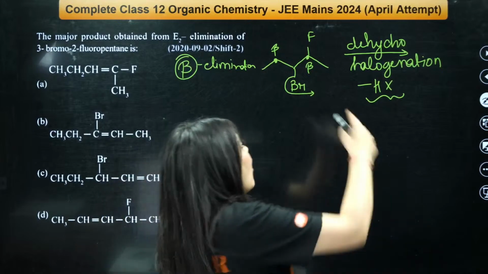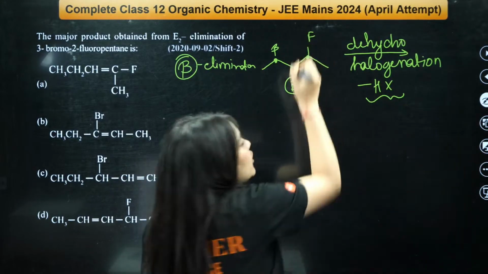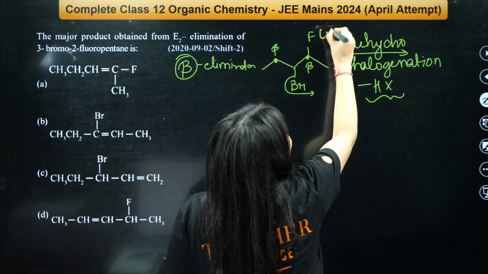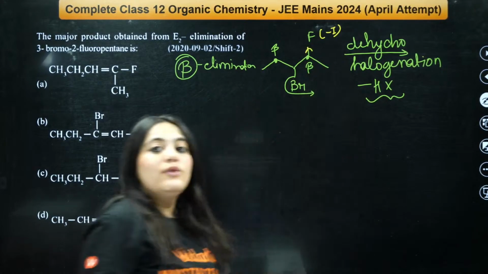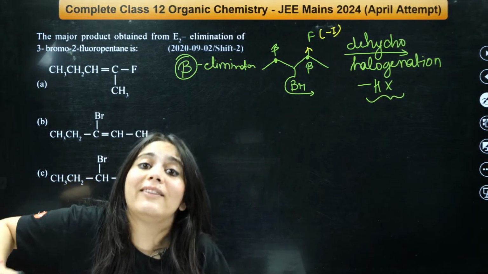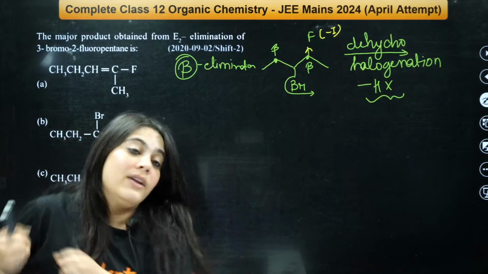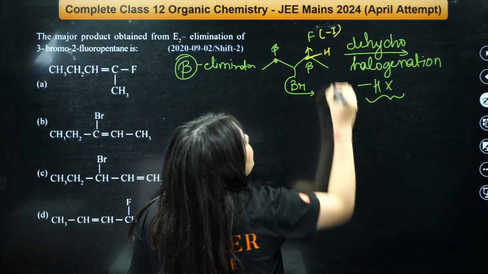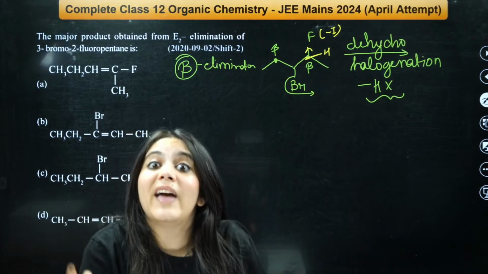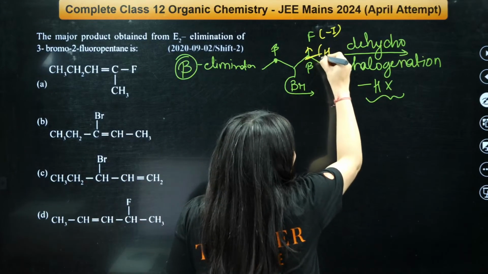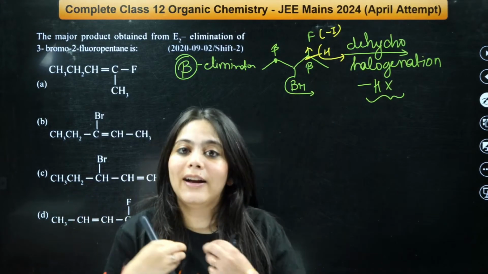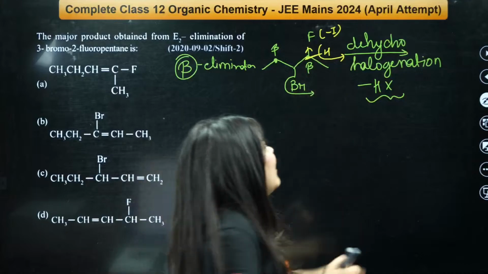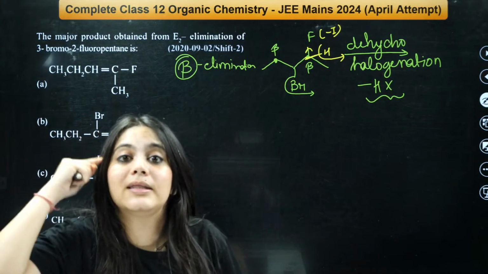Can you see on this carbon, the fluorine is attached, right? Fluorine shows what kind of effect? Minus I effect, isn't it? Because fluorine is so electronegative, it pulls the electrons towards itself. Hence the hydrogen which is attached over here becomes very acidic. Whenever a hydrogen is near electron withdrawing groups, that hydrogen is acidic in nature. Remember this, keep it in mind.